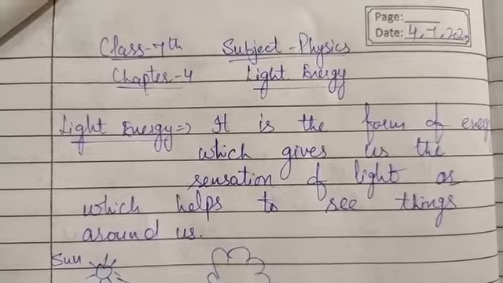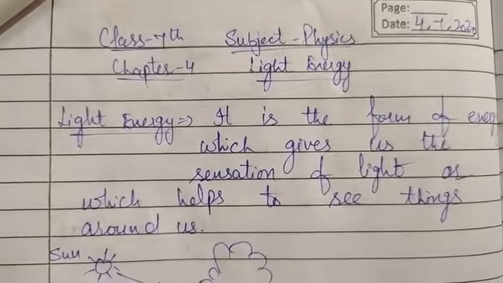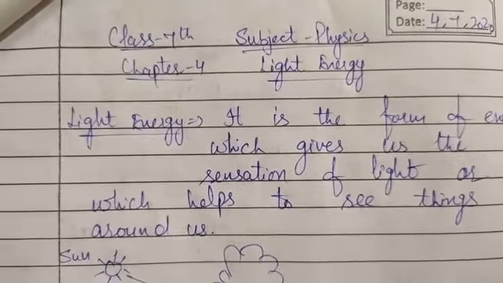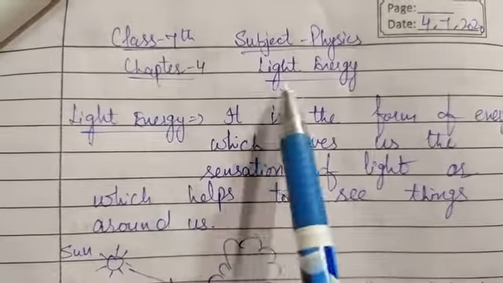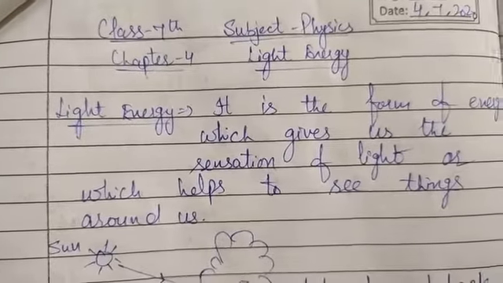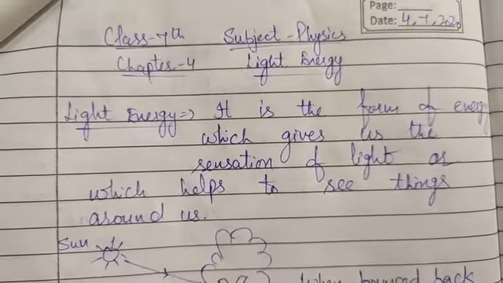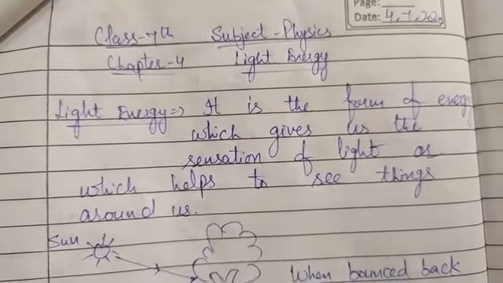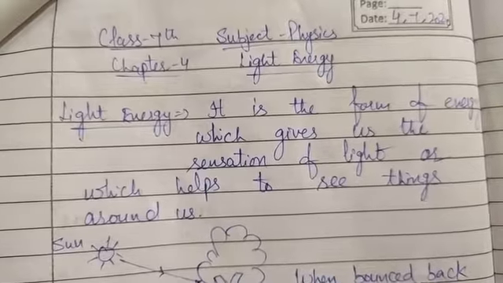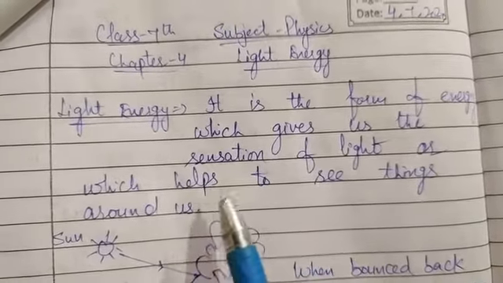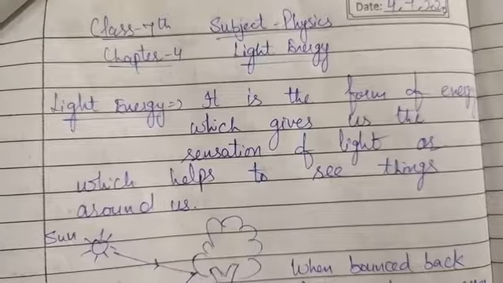In the previous videos, we have completed the revision of the first three chapters. Today we will start the next chapter, chapter 4, light energy. In this chapter we will study light energy and the reflection of light, mirrors, primary and secondary colors. So let's start with the first topic, reflection of light.